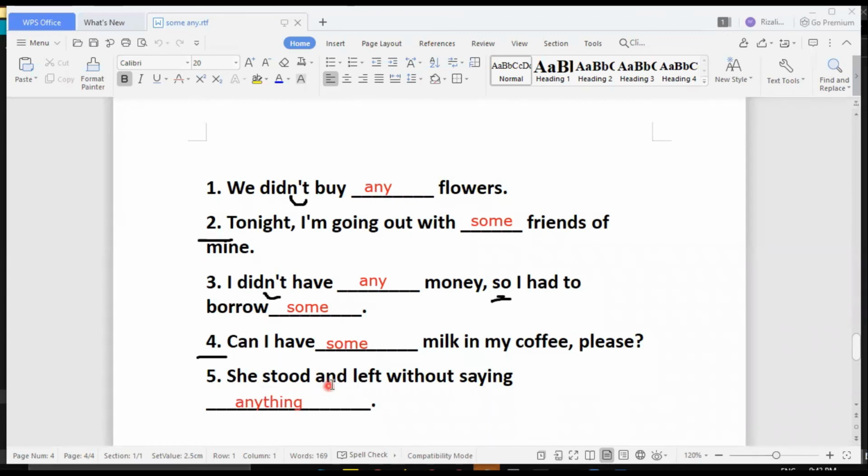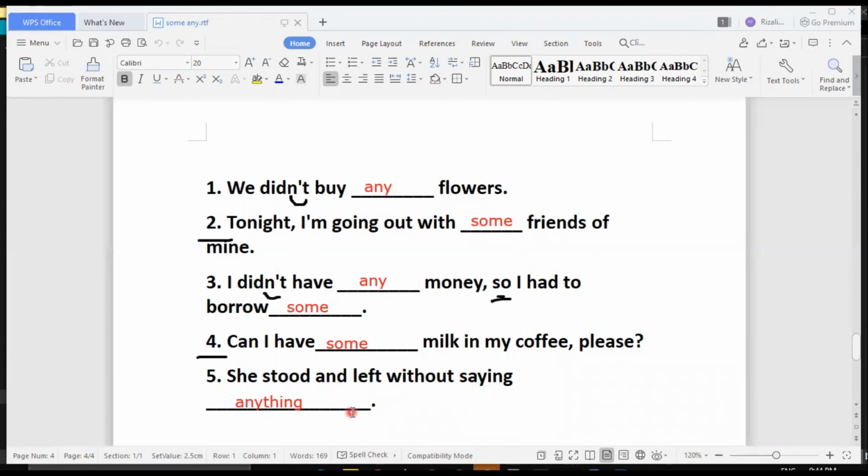So let's go back here. She stood and left without. There's the word without, meaning the meaning of this statement is negative. So again, once we use some wordings that make the meaning of the sentence negative, that's the time we can use anything, any, anybody, or anyone.